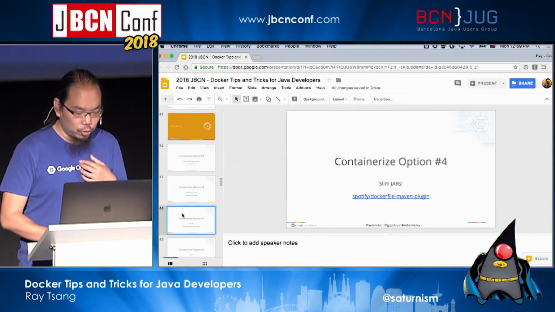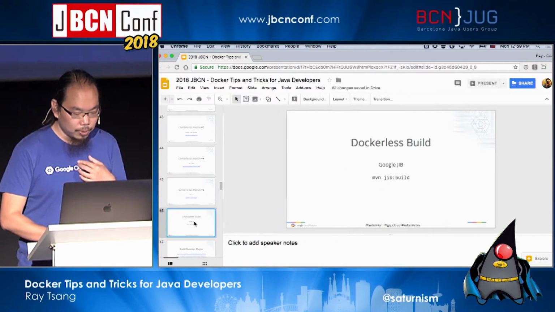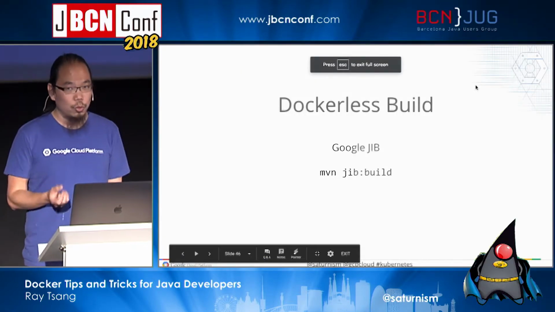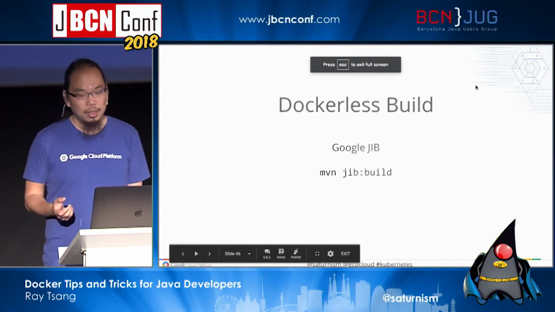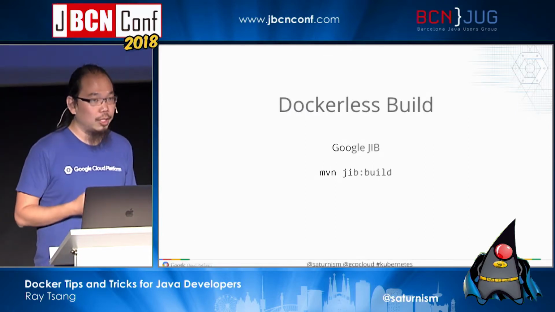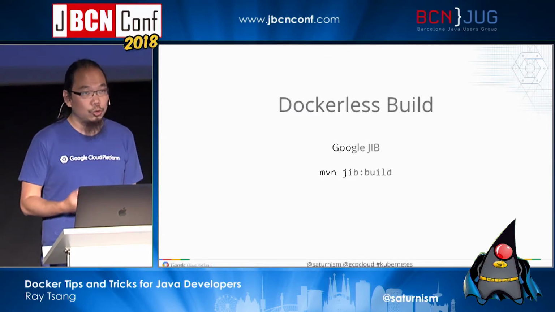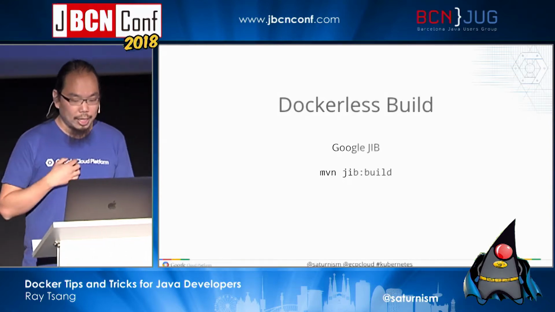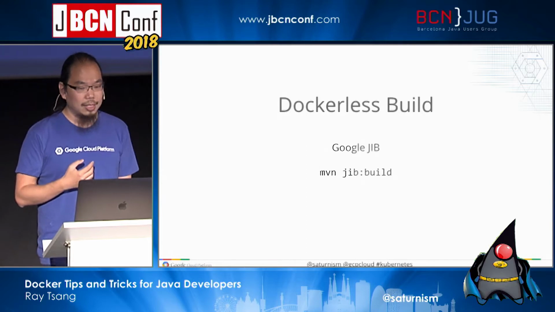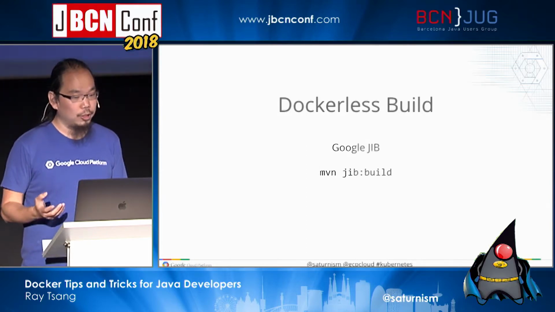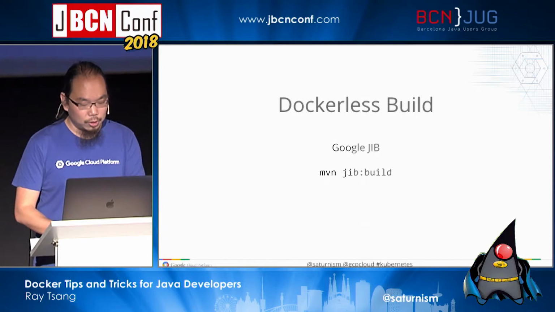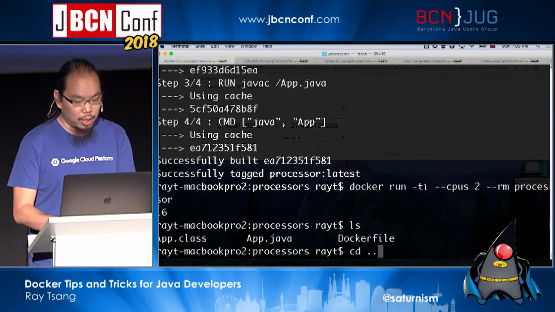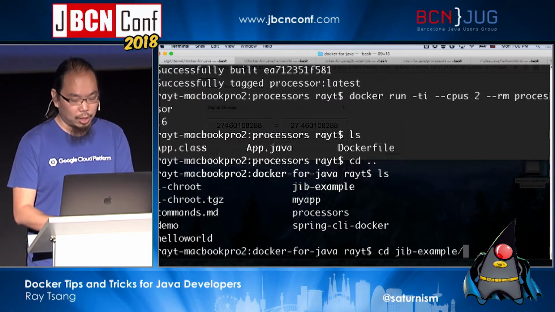And finally, we do have another plugin that you can actually use. This is for people who don't actually want to install Docker on their own machine. There are plenty of different ways to build a Docker image without using Docker directly on the machine. And so we actually built a tool called Jib. It's actually short for Java Image Builder, okay? So what Jib can do is to allow me to build a Docker image for a Java application without actually potentially having Docker on my machine.